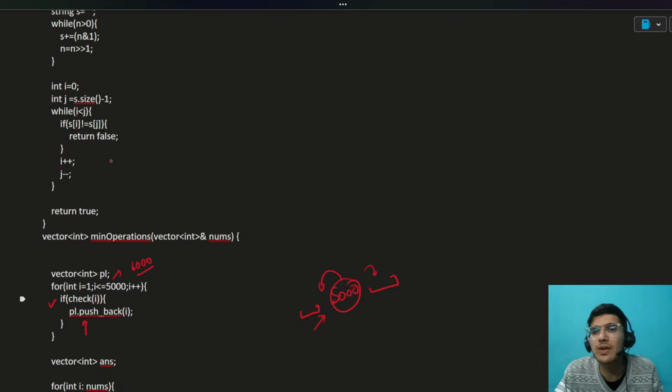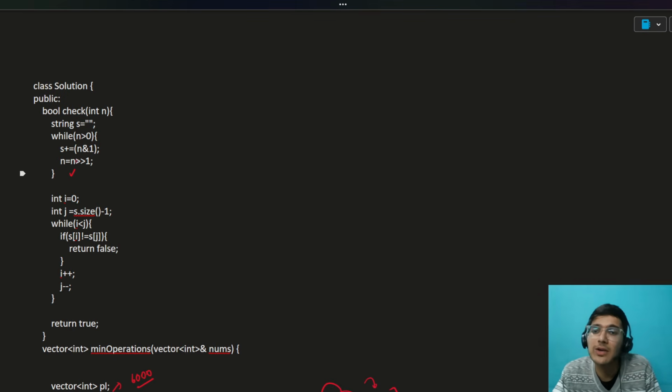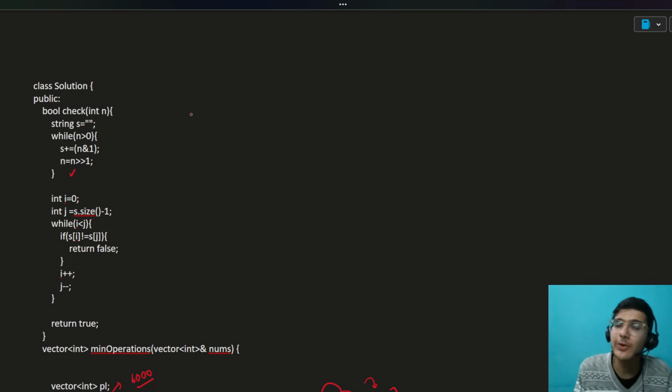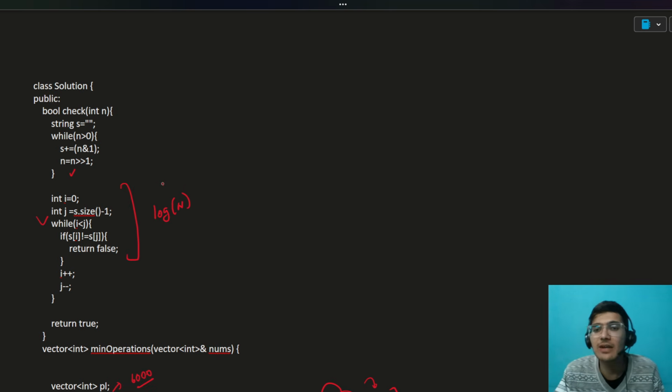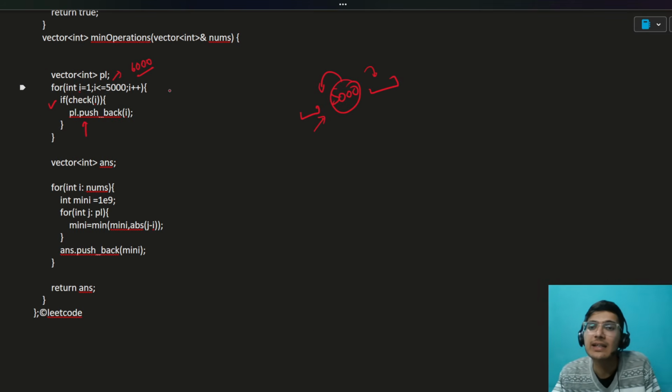So firstly, we computed it. How can we check that? Firstly, we converted the number into binary. This is the inverted part of the binary of the number, but since it is a palindrome, it should ideally be the same from both sides. So it does not matter, you don't need to reverse it. That is also a very interesting idea. And then we just check the palindrome part. This code will run in log n time only because the length is log n itself. Overall the time complexity is n log n, or you can say 5,000 log n.